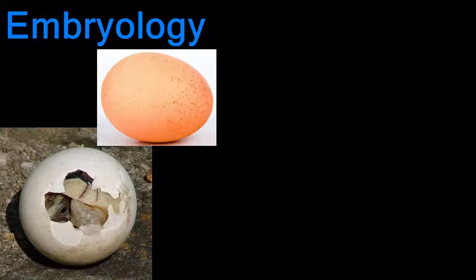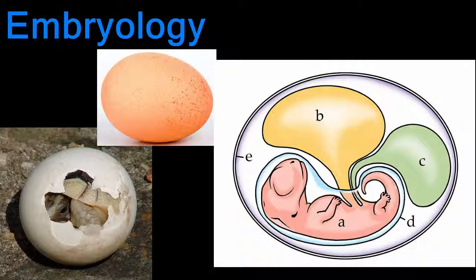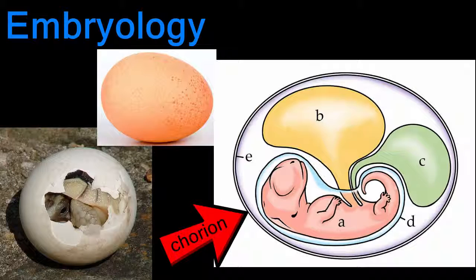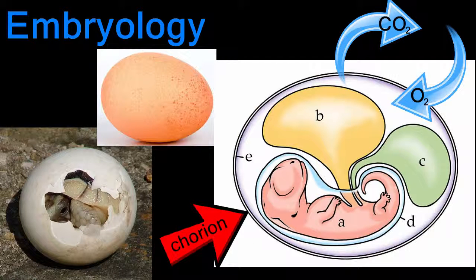Bird and reptile eggs have hard or leathery shells that protect them from drying out on land. Inside the shell of these eggs is a number of membranes that satisfy their needs. The chorion is the outermost membrane. It is found just inside the shell and surrounds all the other membranes and the embryo. The chorion aids in gas exchange.